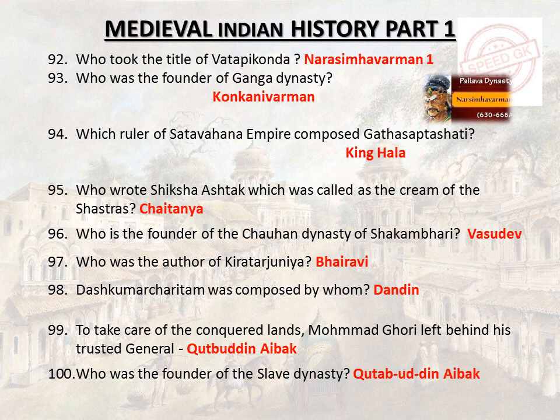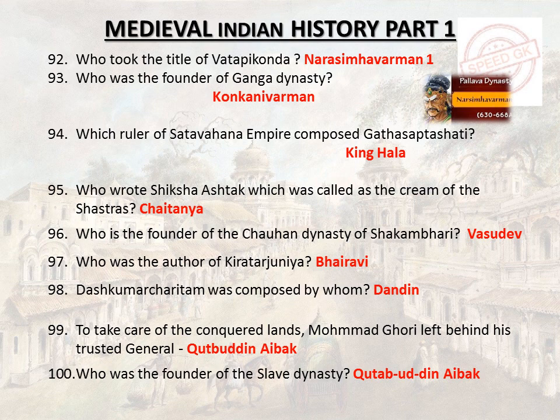Narasimhavarman I. Who was the founder of the Ganga dynasty? Konkanivarman. Which ruler of the Satavahana Empire composed Gathasaptashati? King Hala. Who wrote Shikshashtak, which was called the cream of the Shastras? Chaitanya. Who is the founder of the Chauhan dynasty of Shakambhari? Vasudev. Who was the author of Kiratarjuniya? Bharavi. Kumaracharitam was composed by whom?